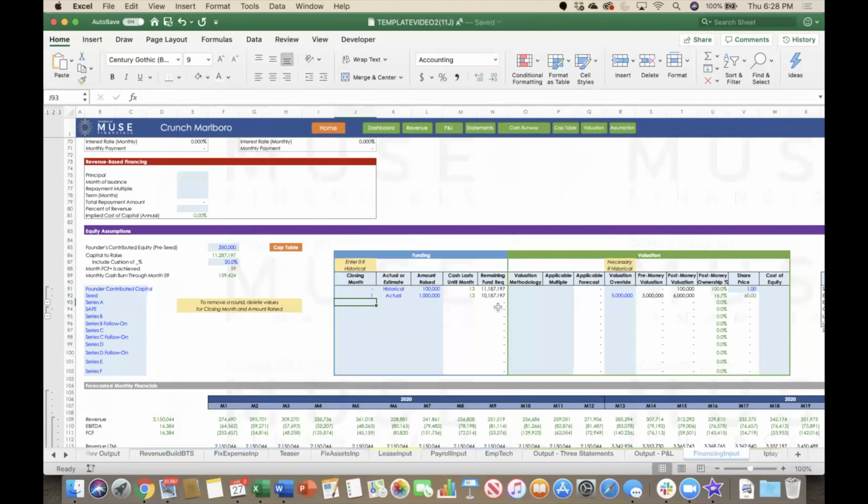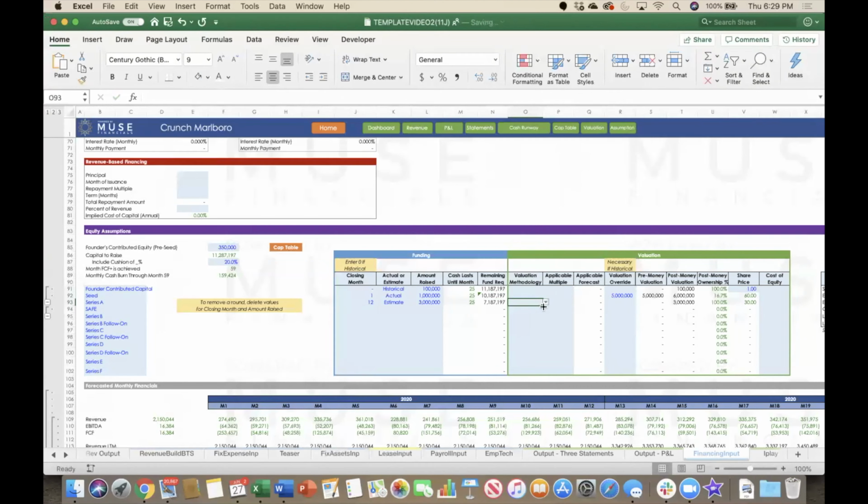Next, we will look to create a fundraising roadmap with the Muse 5-year forecast as our guide. Since the company's cash lasts until month 13, the founder will raise a Series A round of $3 million at month 12. Since this is a forecast, we're going to pick estimate. At this point, the founder will speculate on the valuation of this round.